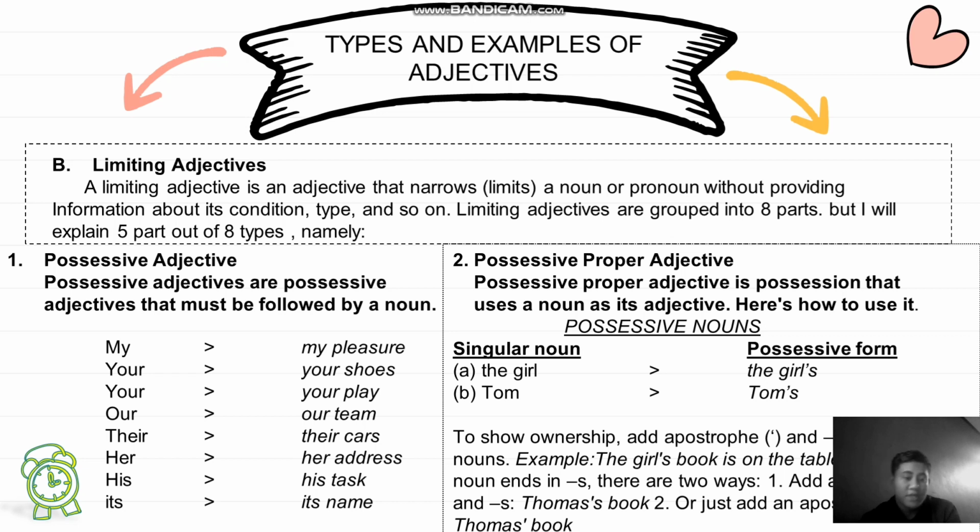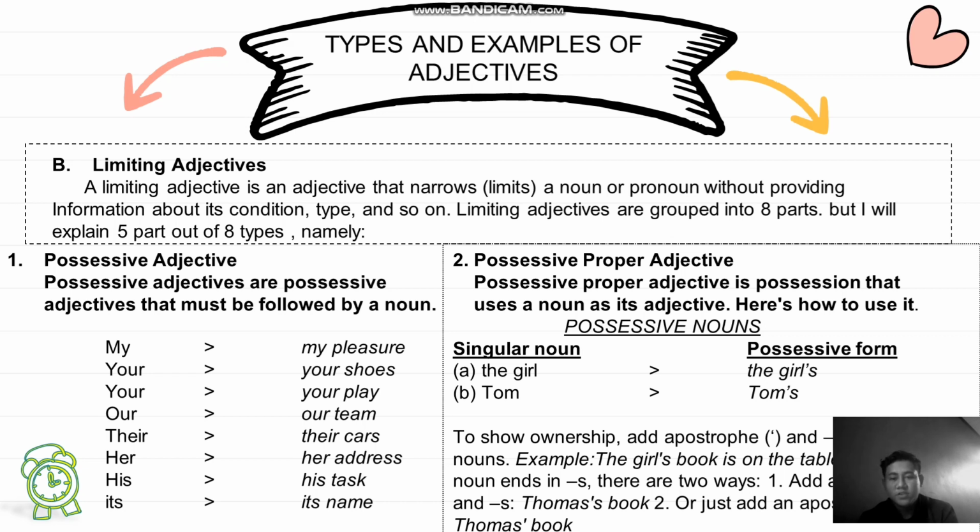Possessive adjectives must be followed by a noun, like my, your, our, their, her, his, and its. Examples are my pleasure, your shoes, your plane, our team, their cars, his task, its name.